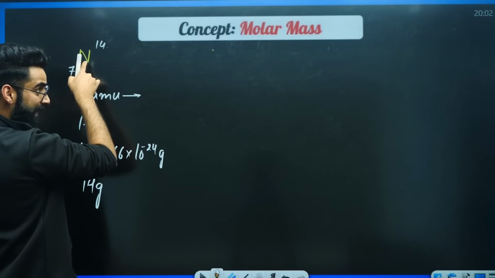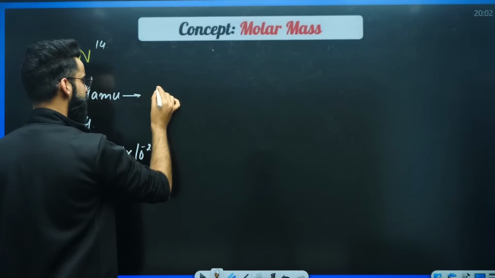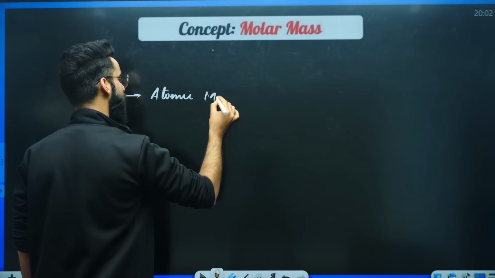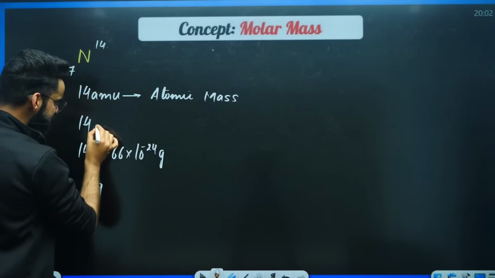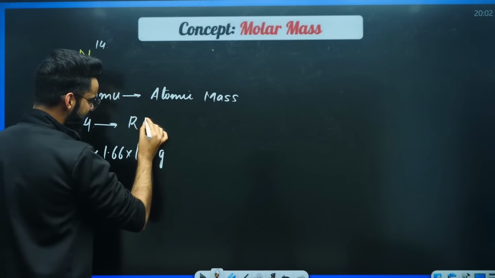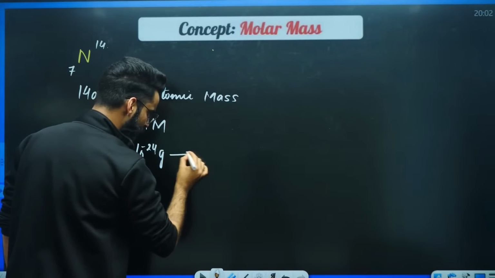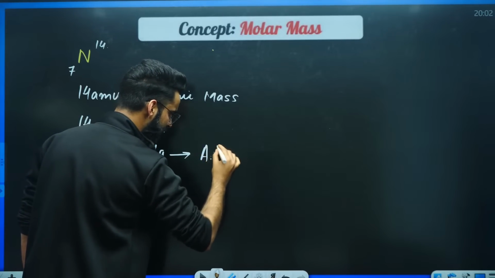Check whether nitrogen is given in the atomic form. Yes. So this 14 AMU, I will be calling it as the atomic mass of nitrogen. This 14, you will be calling it as relative atomic mass of nitrogen. This particular thing, you will be calling it as actual mass of nitrogen.